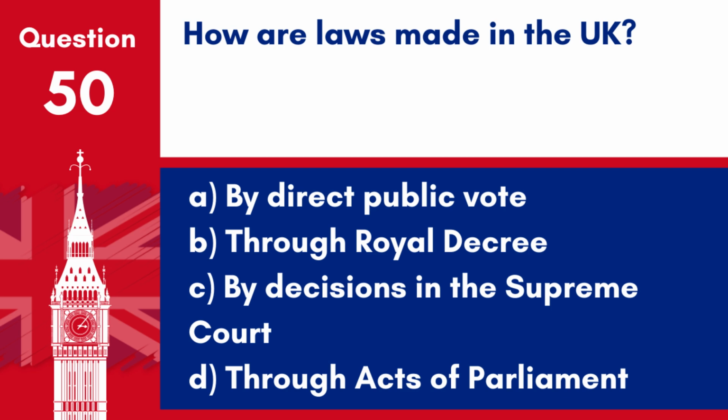Question 50. How are laws made in the UK? A. By direct public vote. B. Through royal decree. C. By decisions in the Supreme Court. D. Through Acts of Parliament. Answer: D. Through Acts of Parliament. Laws in the UK are made through Acts of Parliament, which involve several stages, including drafting, reading, and debate before being passed by both houses and receiving royal assent.